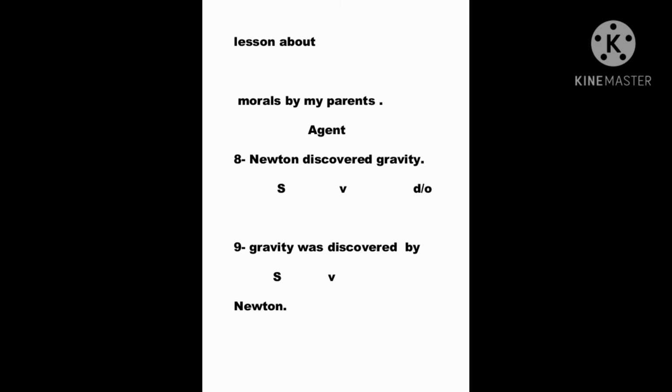Here, when you have a unique, particular agent, you use it as an agent in the passive form. Here it's just Newton who discovered gravity, no one else. This time it's necessary to use the agent by Newton. It's not just gravity was discovered, full stop, but gravity was discovered by whom? By Newton, because it's particular to Newton. I hope it's clear for you.